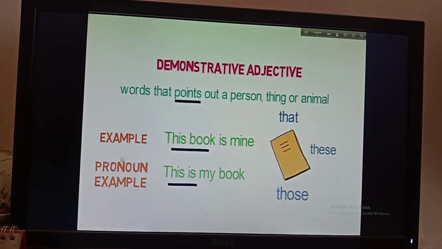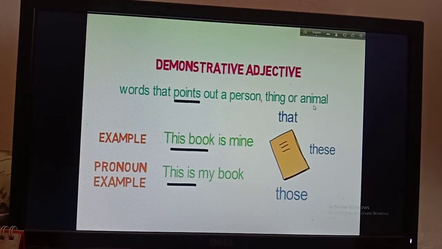If I say that book is mine, I have pointed out the book with that. If I say these books are mine, I have pointed out the books with these. If I say those books are mine, I have pointed out the books with those.